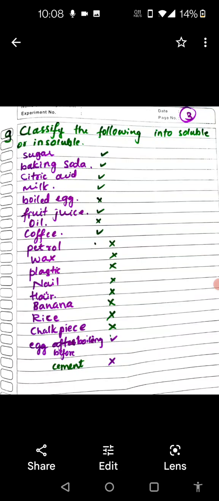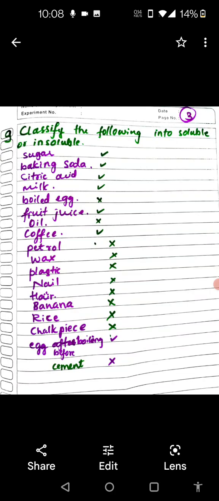Now we will do an activity. You will love it. Classify whatever I say into a soluble and an insoluble substance. Okay. Sugar, soluble. Petrol, insoluble. Citric acid, soluble. Milk, soluble. Boiled egg, not soluble. Fruit juice, soluble. Oil, not soluble.